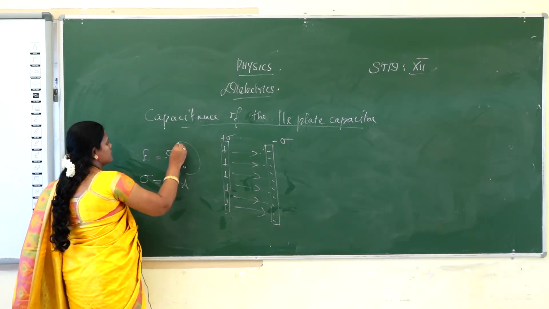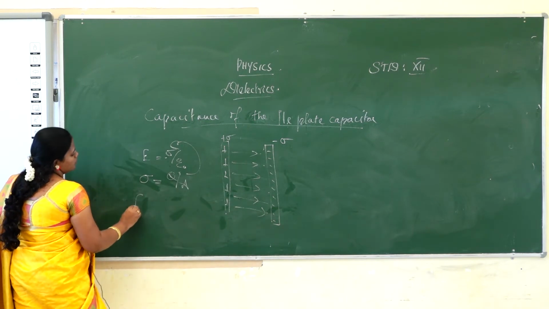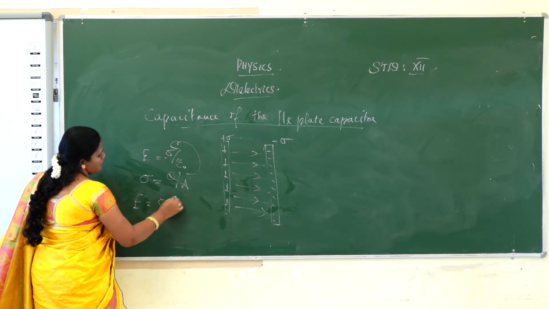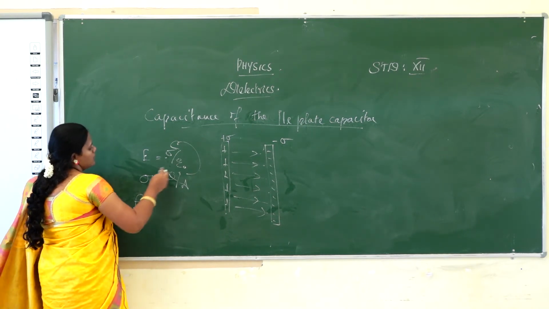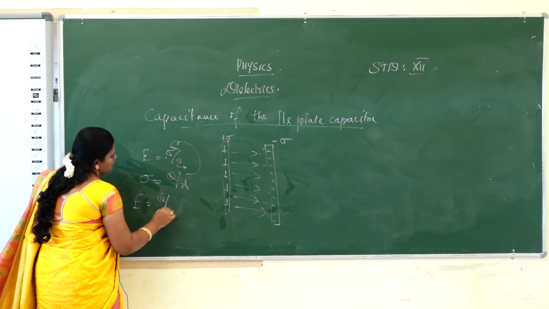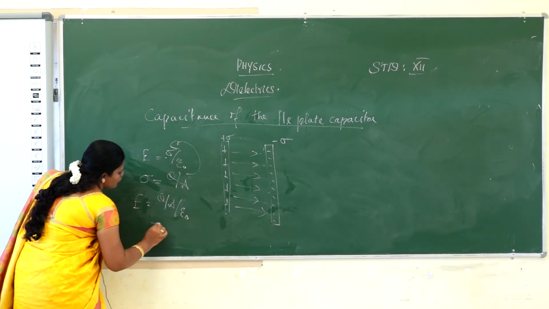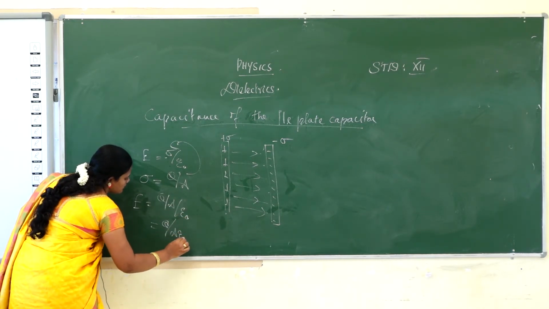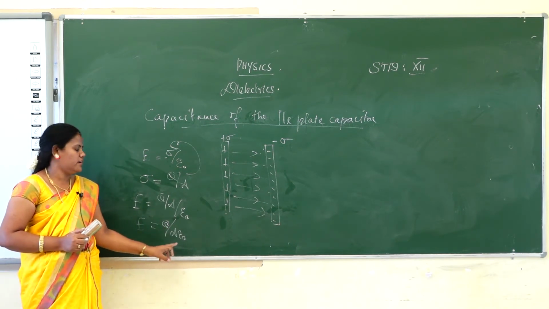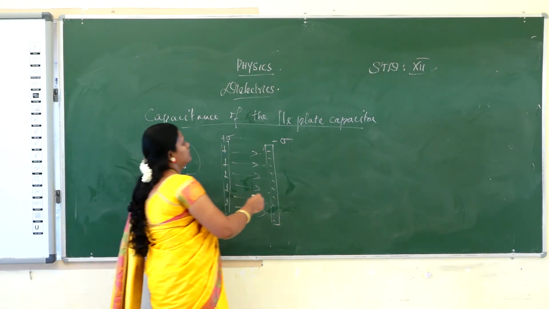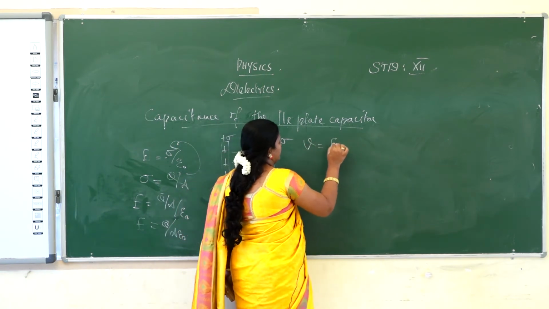Substitute this value in the formula. E is equal to sigma by epsilon naught, so E is equal to Q by A epsilon naught. And then we will calculate V. V is equal to E into D. V is the voltage difference, E is the electric field, and D is the distance between the two plates.